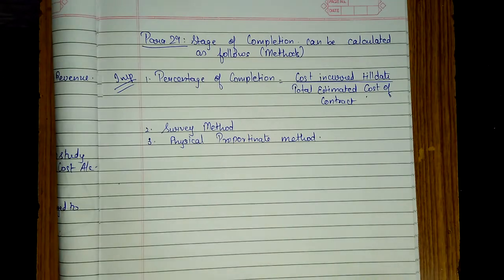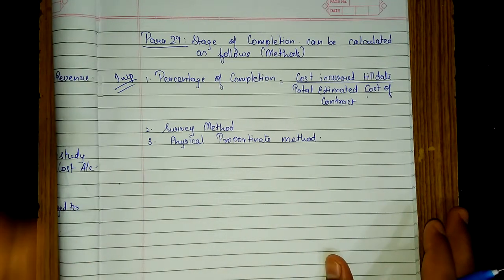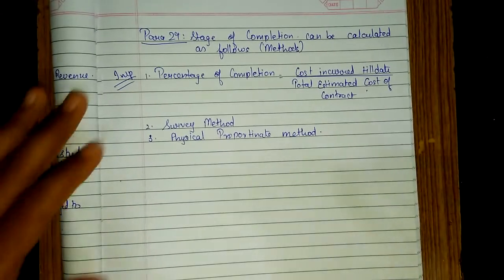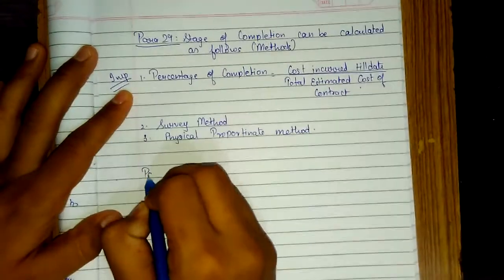Okay, now the last and most important para of this accounting standard 7 is para 35. What does para 35 say? I'll give you the overview. Para 35 says whenever you incur any losses from construction contracts, such losses or such expenses, you can say it, or you can say losses also, should be recognized immediately. Okay, so now let's see how this para guides you.